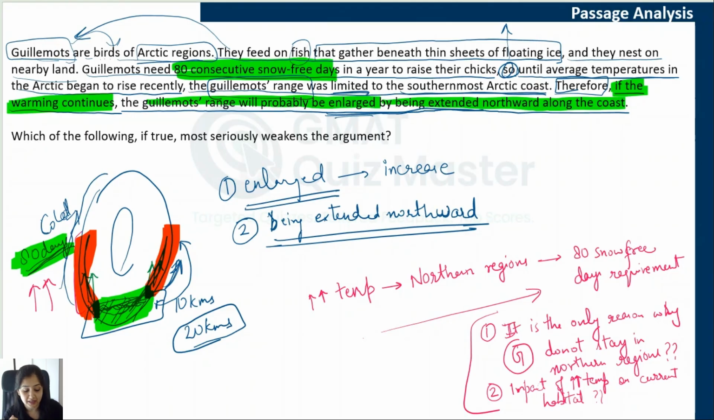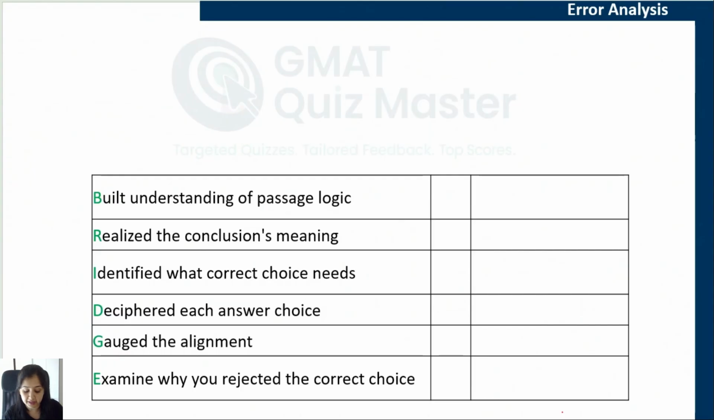With this understanding, let's update our bridge table. So, if your understanding of the passage logic, meaning as well as logic, was correct, mark a tick here. However, if you faltered anywhere, if you missed any inference, if you missed understanding that guillemots have a requirement because of which they are restricted to the southernmost area, if you did not understand the logic of how these things are connected, how the author is arriving at the conclusion, mark a cross here and write down the exact reason here.